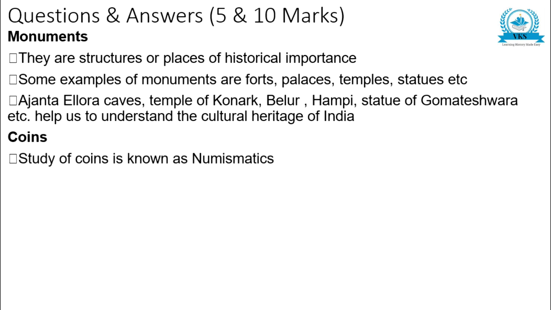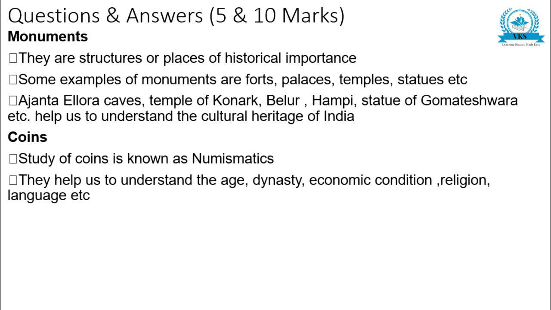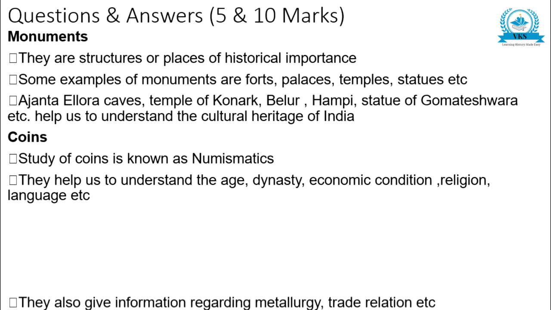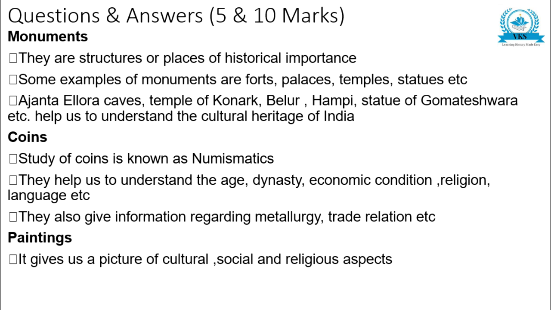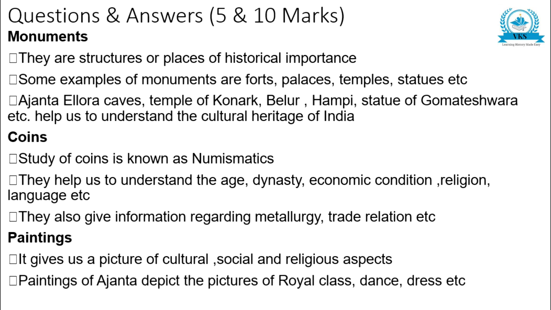Coins: the study of coins is known as numismatics. They help us to understand the age, dynasty, economic condition, religion, language, etc. They also give information regarding metallurgy, trade relations, etc. Paintings give us a picture of cultural, social and religious aspects. Paintings of Ajanta depict the pictures of the royal class, dance, dress, etc.